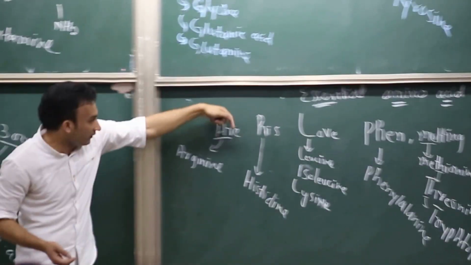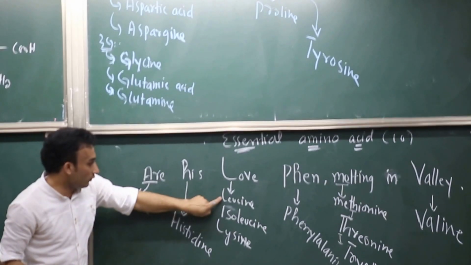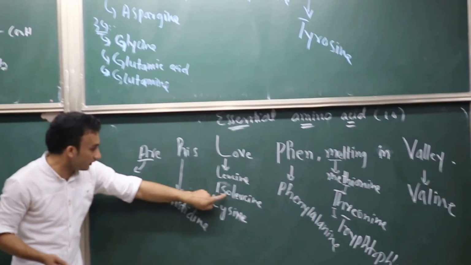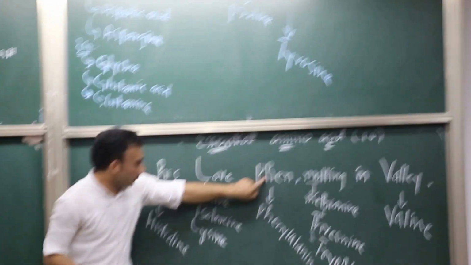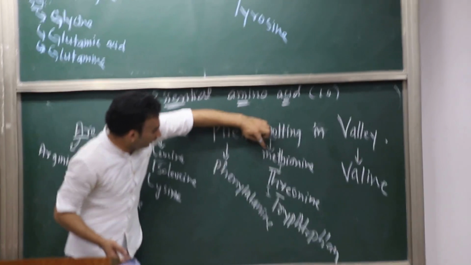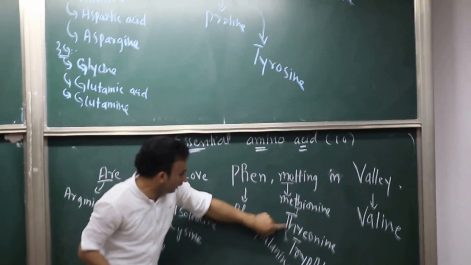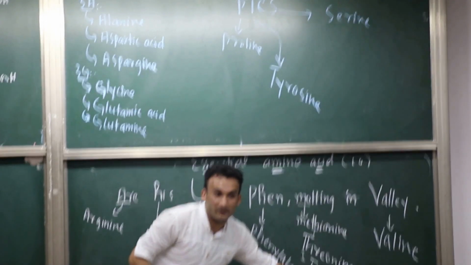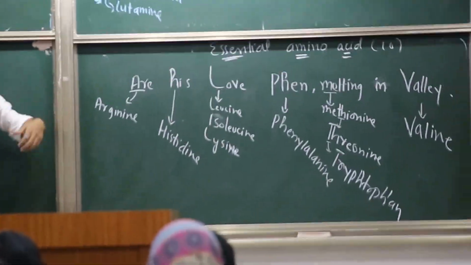R means arginine, H means histidine, and L means leucine. The isomer of leucine is isoleucine, so whenever we talk about leucine, we talk about isoleucine. From the other L we can say lysine, and from PIN we can say phenylalanine. From melting, we put methionine, and from methionine, remove TH and we get threonine. Then from this T we call it tryptophan, and from valine we say valine. These are the essential amino acids which our body cannot synthesize.